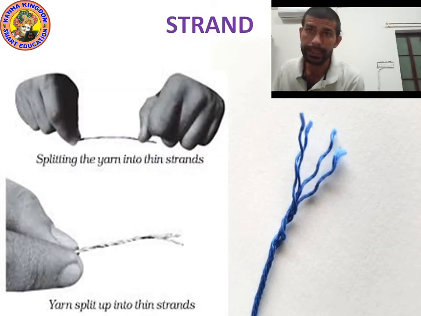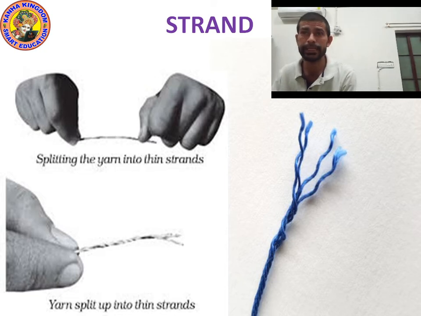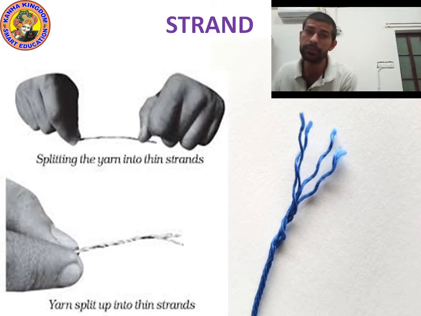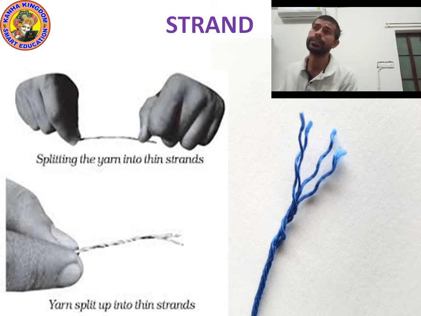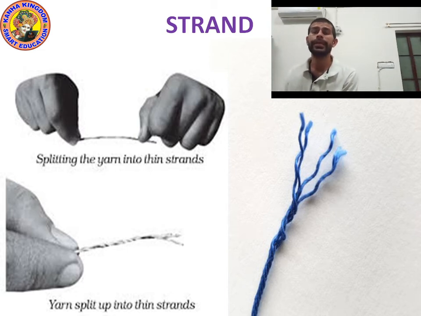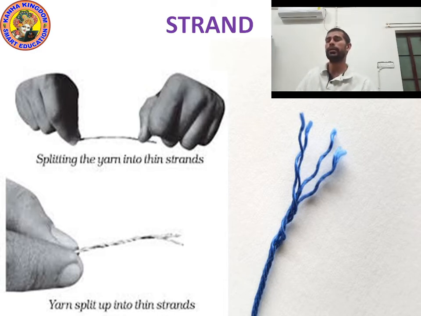Okay, kids, let's see a new word, that is strand, S-T-R-A-N-D. What is the meaning of this word? Only 6 letters, but it is a very confusing word. Take a yarn. Can you see the picture of the yarn in blue-violet color?